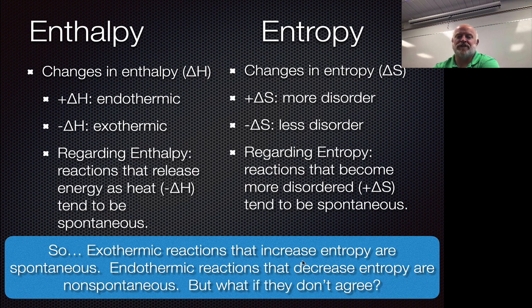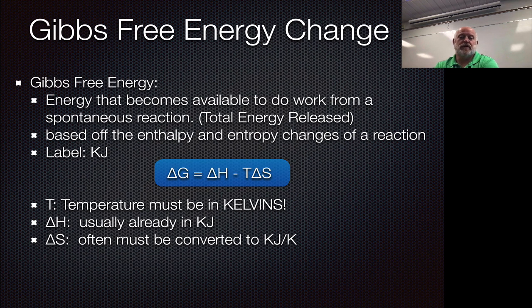So that's what we're going to get into next: what happens when these two numbers don't agree, and is there a way that we can mathematically get a final say in this? And there is. We use this thing called Gibbs free energy, okay? With Gibbs free energy, we're just putting another word in front of free energy, which we started this conversation with. So it's still just free energy, the energy available to do work, all right?